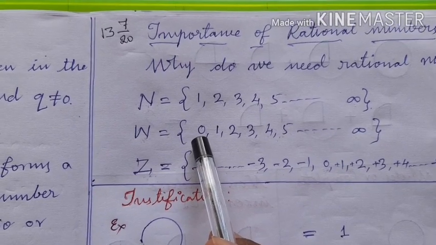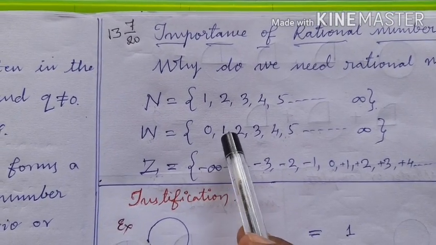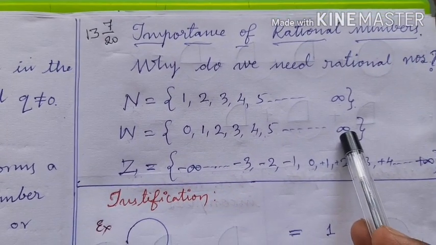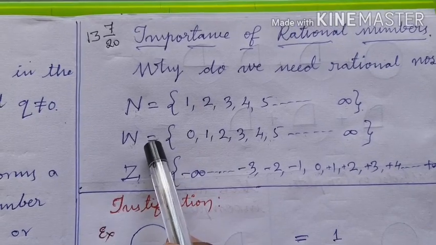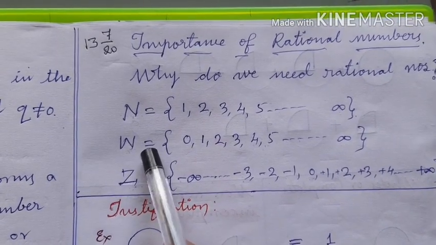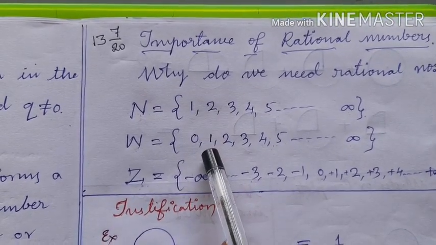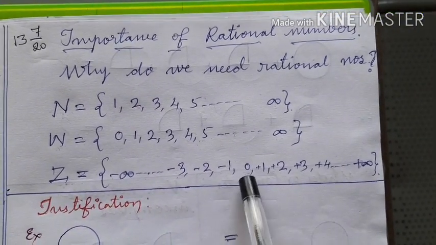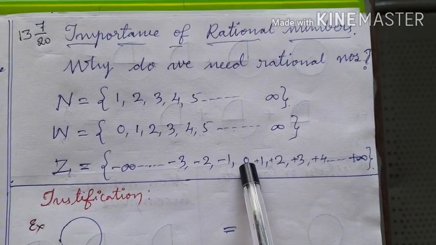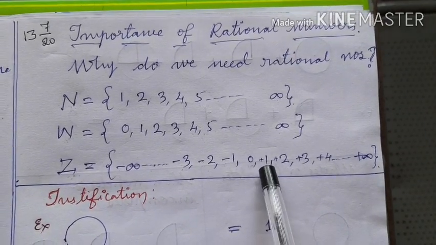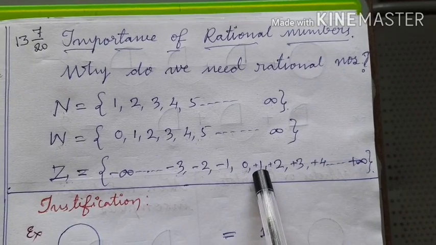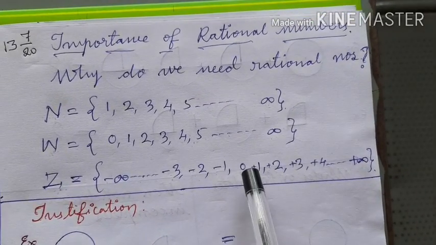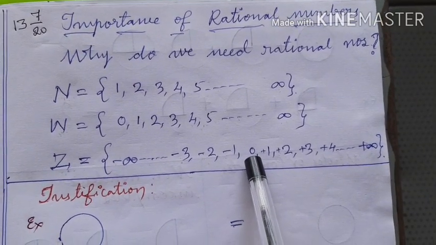0 means nothing. Thus, 0, 1, 2, 3, 4, and so on up to infinity forms one more group of numbers called whole numbers, in addition to natural numbers. But see here, when you have nothing, you will denote it by 0. When you have greater than 0, you write it as plus 1. When you have greater than plus 1, you will write plus 2. But when you have an object which is less than 0, with what number will you denote it?